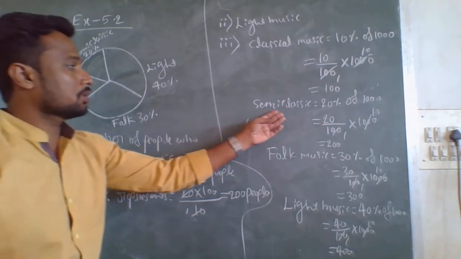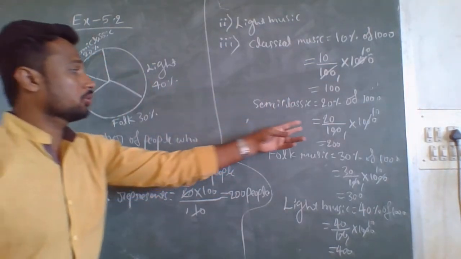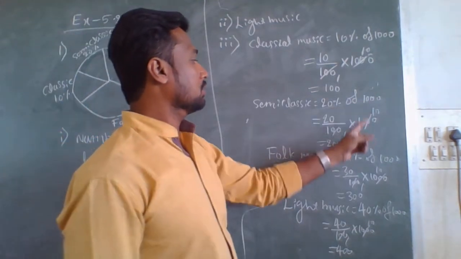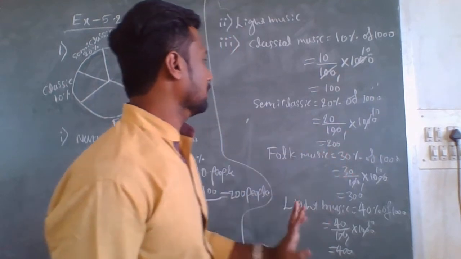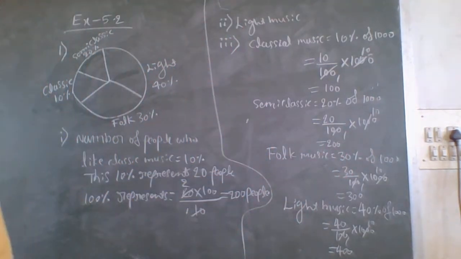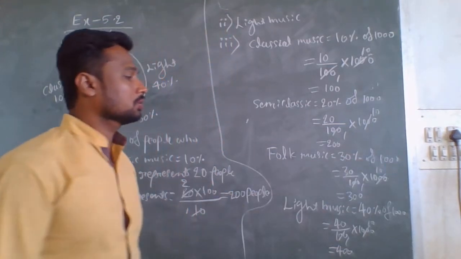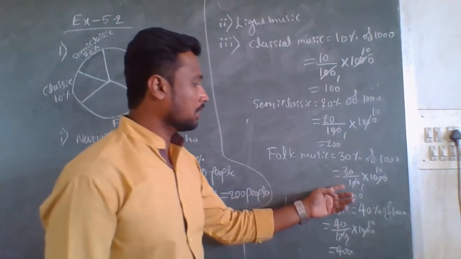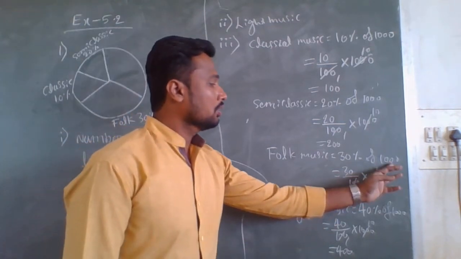Like that only, for semi-classic it is 20%. Therefore 20 by 100 into 1000. So 100 on the 1000, again 20 into 10, 200 CDs for semi-classic. Like that only, for folk music, 30% of 1000 means 30 divided by 100 into 1000.